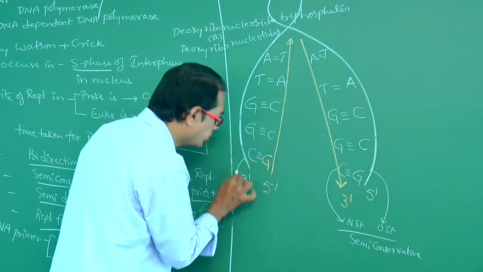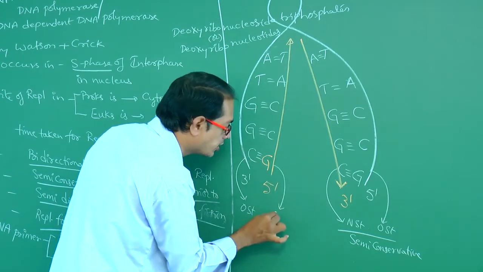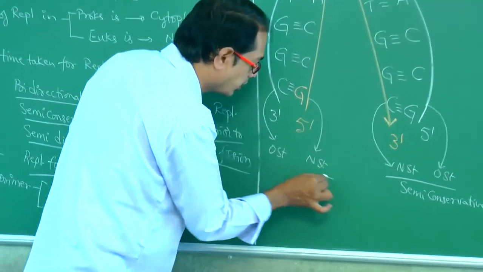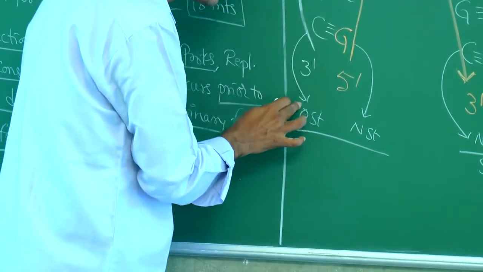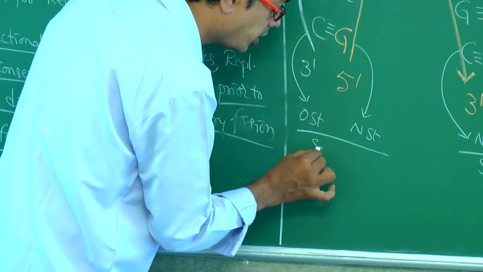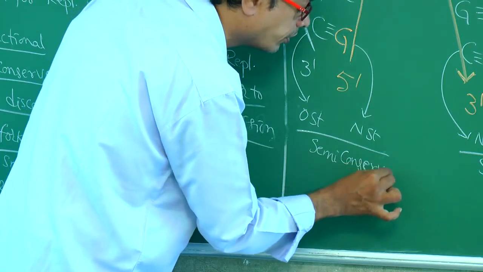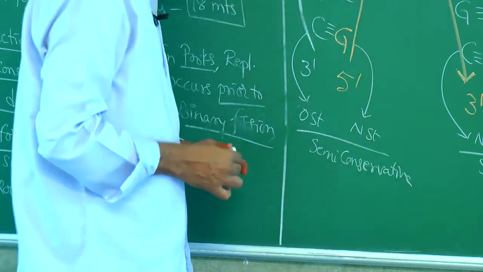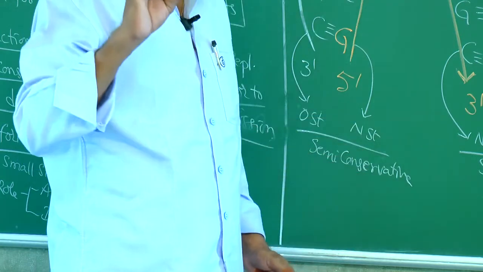Here also, this one is the old strand, this one is the new strand. In each daughter DNA molecule, one is the old strand or parental strand, and the other one is the newly synthesized strand. This is so-called semi-conservative. Of course, it is bidirectional.